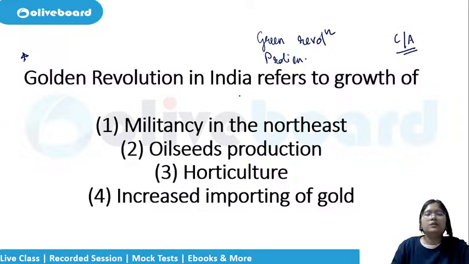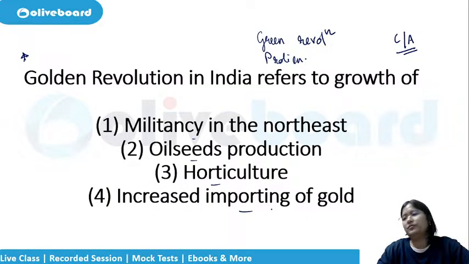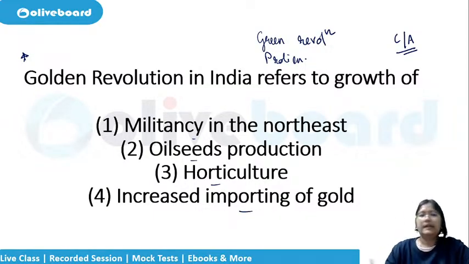Golden revolution in India refers to the growth of what? Militancy in the northeast, oilseed production, horticulture, or increased importing of gold. Oilseeds? No. Golden revolution is with horticulture. Okay, golden revolution is with horticulture.